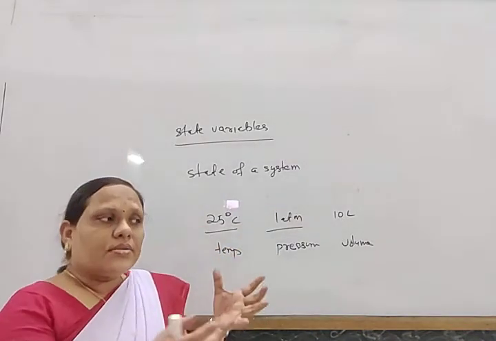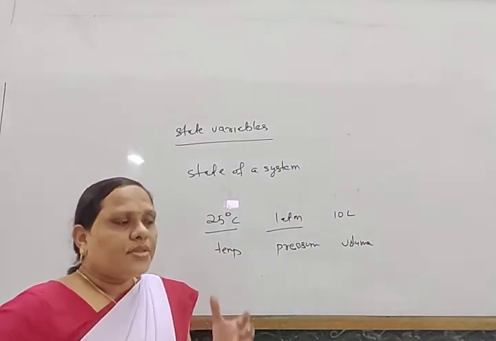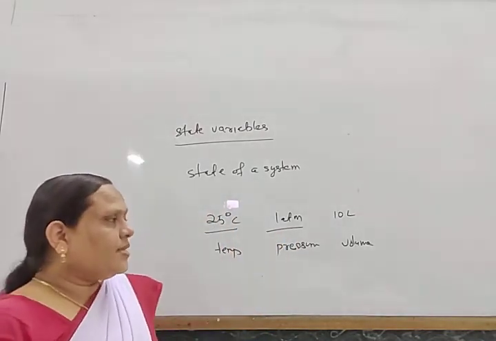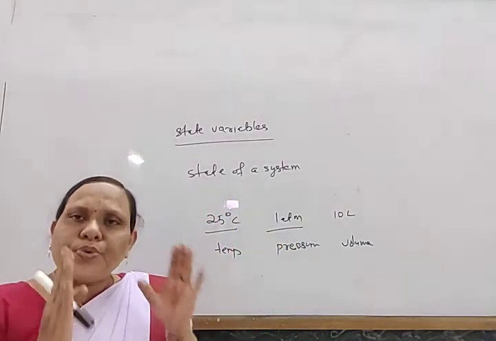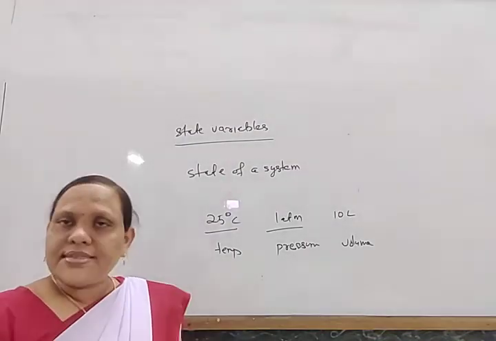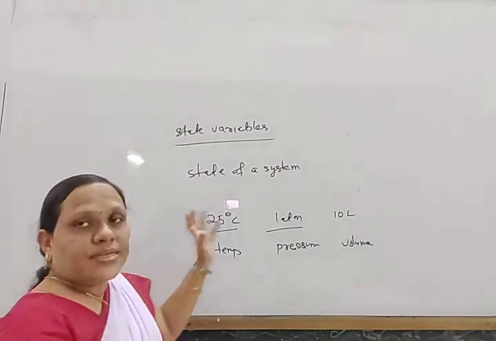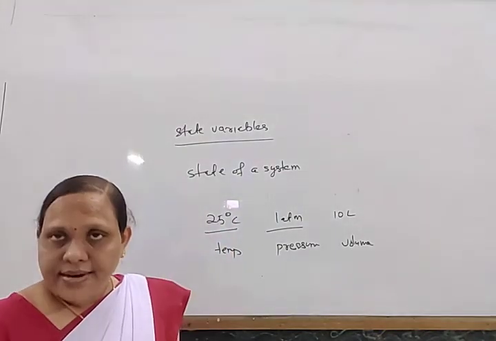Suppose I give the example that 22.4 liter of oxygen gas is present at 1 atmosphere and 0 degree Celsius or 273 Kelvin.